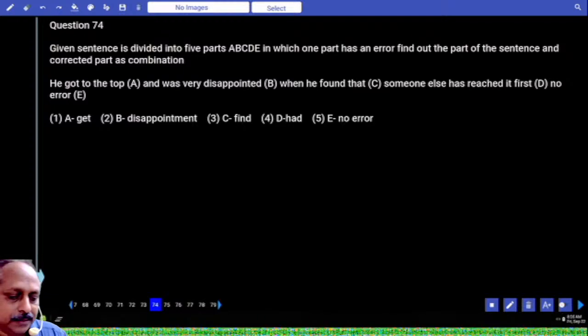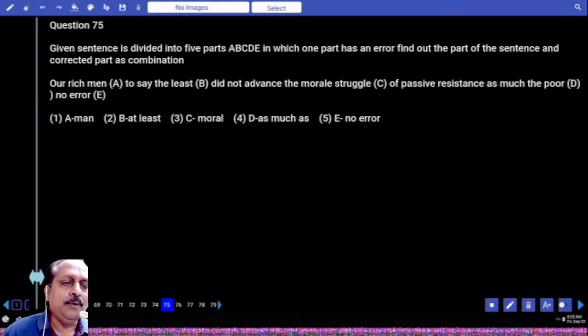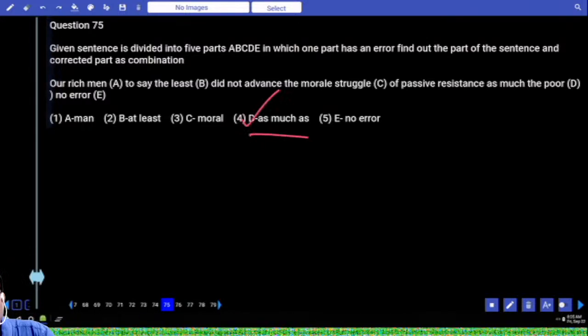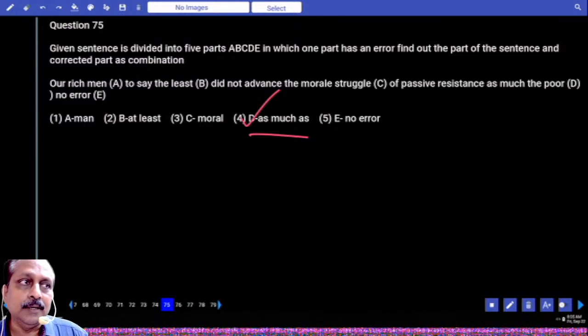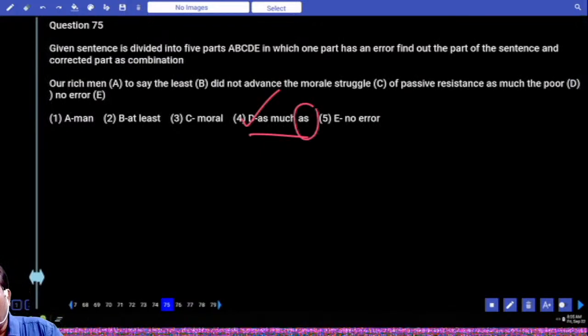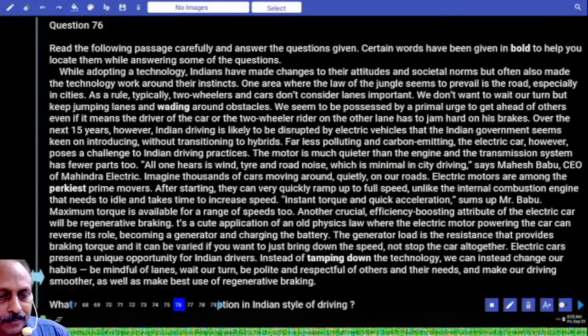Past perfect tense. Our rich men, to say the least, did not advance a moral struggle of passive resistance as much the poor or as much as the poor. You have to respond. As much, you need to use as much as, as long as, as good as, as tall as. Without as, it is not correct. Answer is the fourth option.